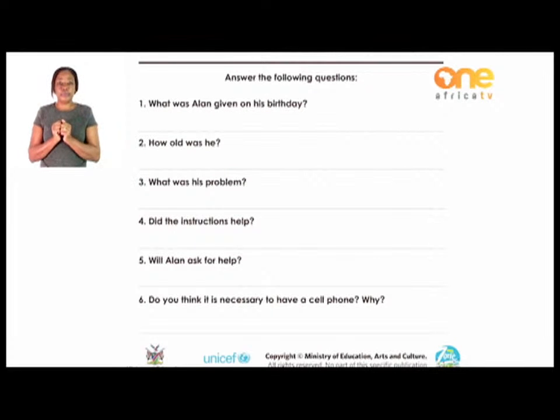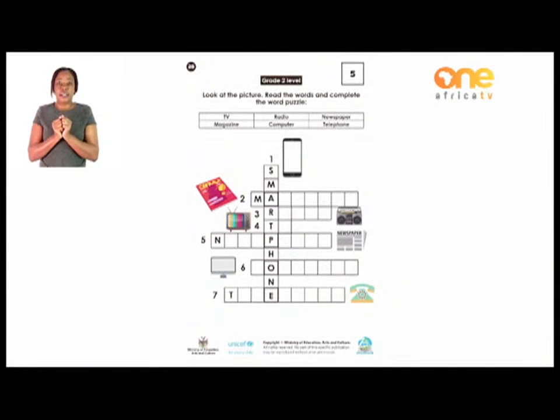Now let's go over to page 28 with the grade 2s. I hope the grade 2s are still here with me. All right. Now we are going to look at the pictures and we read the words and complete the word puzzle. But before we do that, I would like to introduce you a bit to the communication tools. These tools that we see on this page, I have some of them with me here and I would like to show them to you there at home.